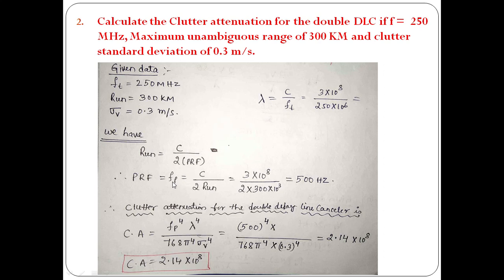The PRF in terms of R unambiguous is given by c divided by 2 into R unambiguous. From this relation we get 500 Hz. Substituting in this equation, finally we get 2.14 into 10 to the power 8. You can even express it in dB by taking 10 log of that.